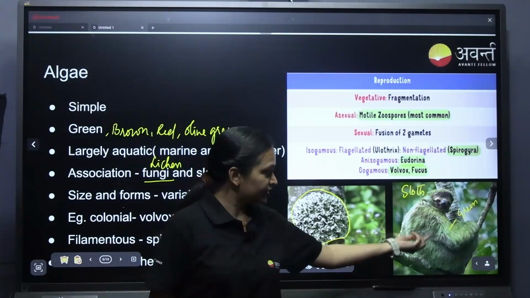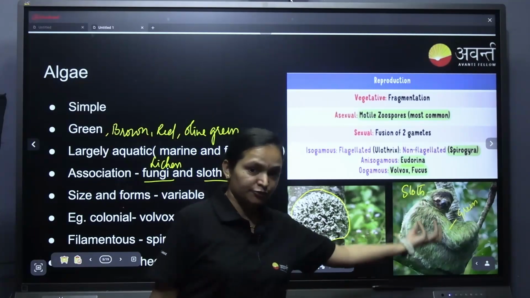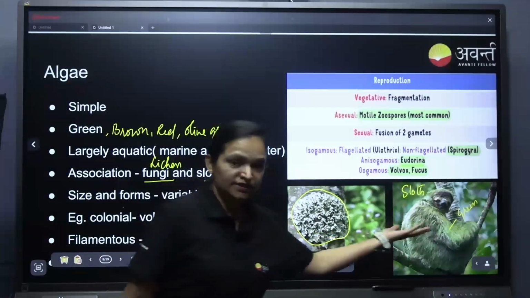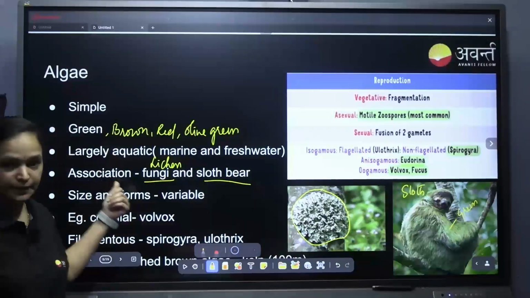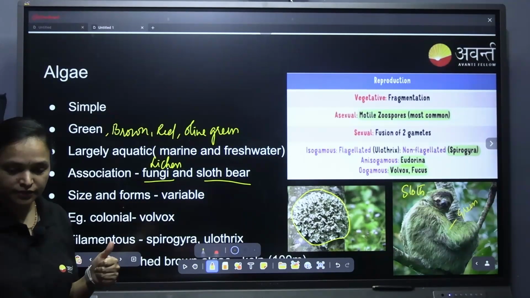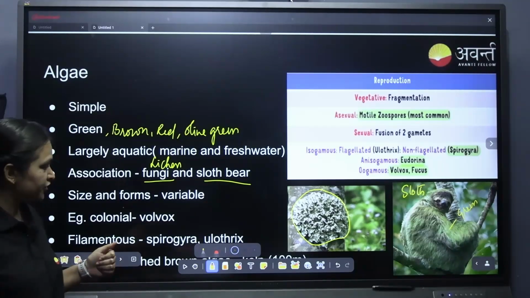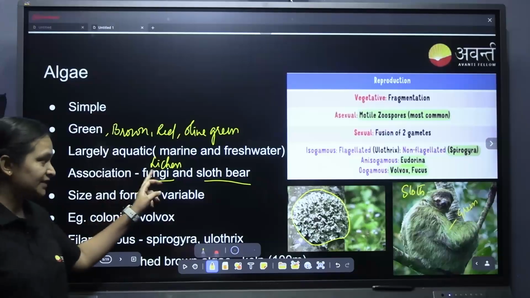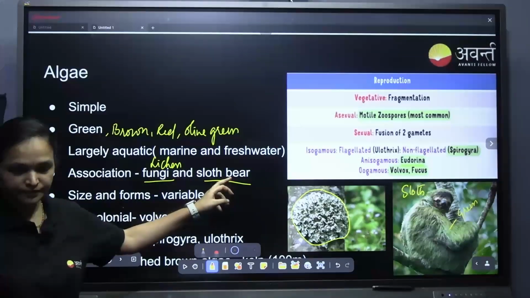Then this fur gives the place for survival of this algae. Done? Thumbs up. Yes, thank you so much. So one is lichen and the other is with the sloth bear.